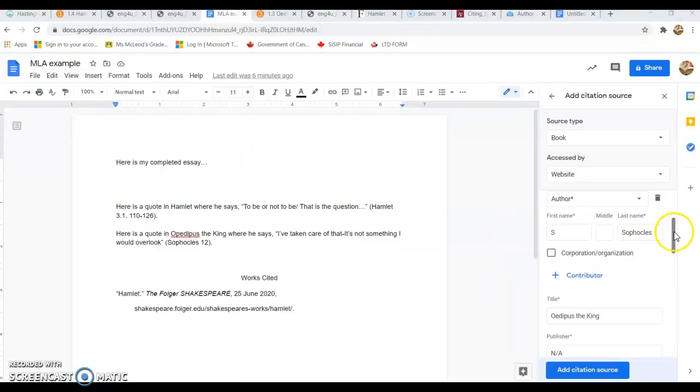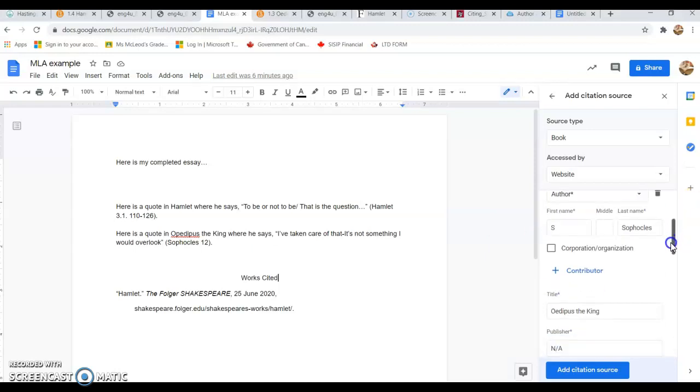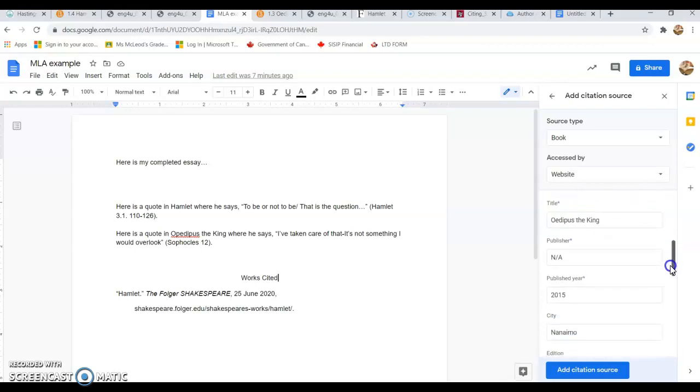Back a quick second, I realized that I didn't have the author. So here I have the translator, I added a contributor, and I put in the author as Sophocles. Even though it says S. Sophocles, I had to put in a first name, so I will edit that out once I go in. You could also look at the formatting and type it up yourself if you would like to. You just have to look for, say, Owl Purdue and look up MLA citation for a play. So I've typed in not applicable for publisher. I put in the published year, the city, and that's as much information as I have.